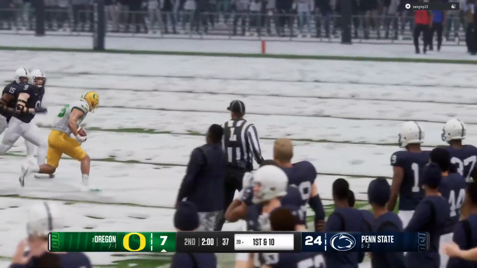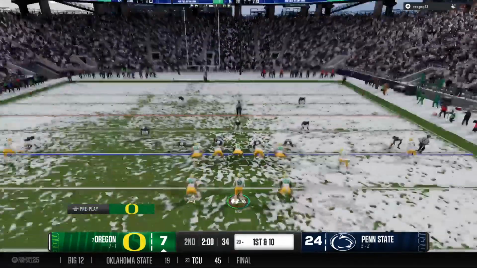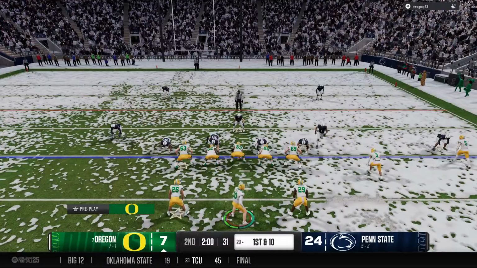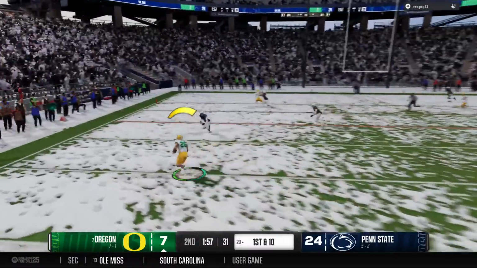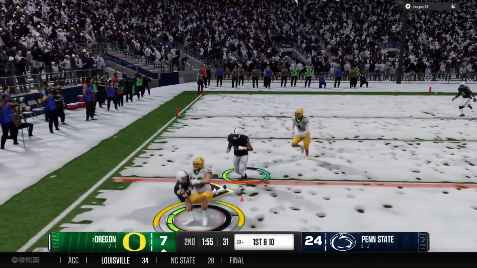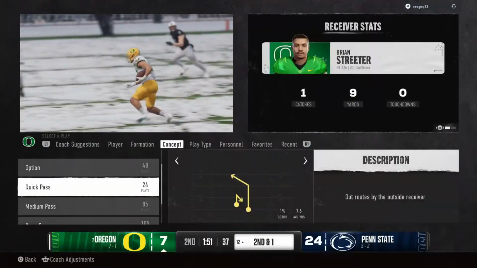Option. Shapes is selected. They're in the red zone. 1st and 10 from the 20. Softened him up with a run. Now to throw. The quick out. And they picked up 9 on first down. It'll bring up 2nd and short.